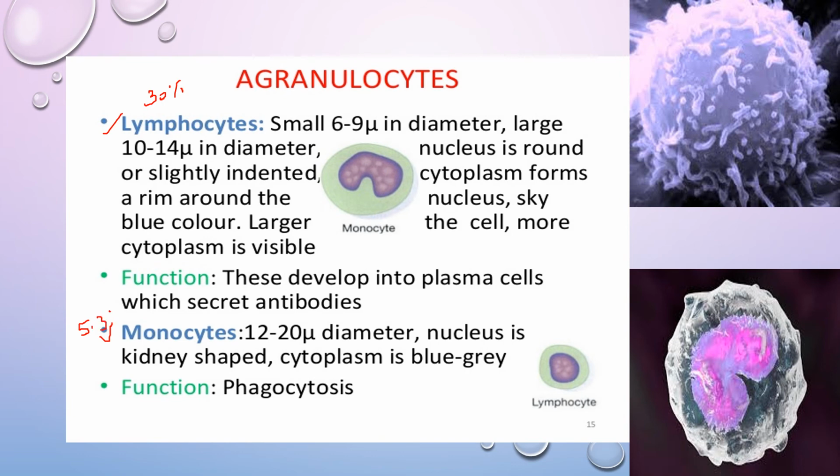The monocytes have a nucleus which is kidney shaped. Here you can see very clearly the kidney-shaped nucleus, and the monocyte is differentiated into macrophage and dispersed in the tissues, and they induce a phagocytic reaction on entry of a foreign particle.